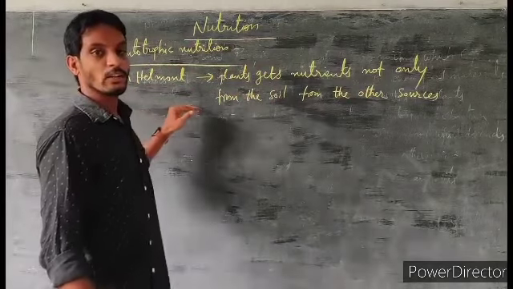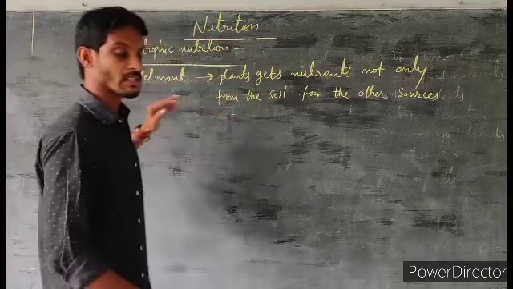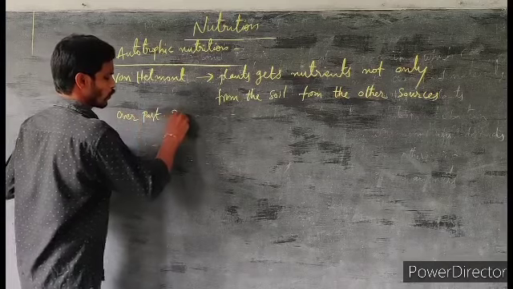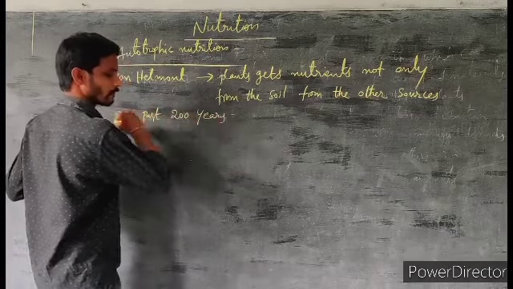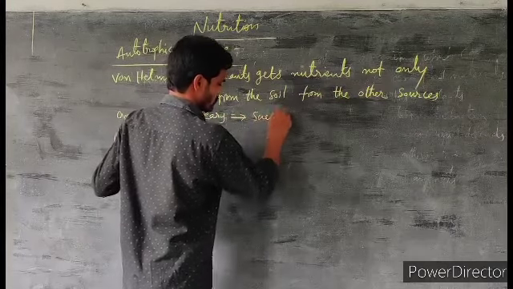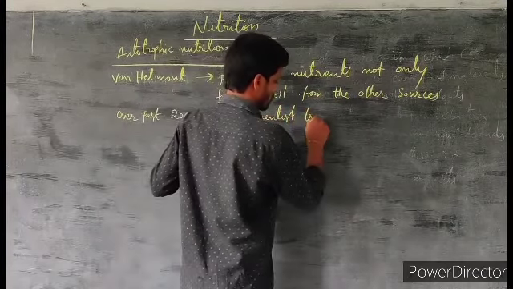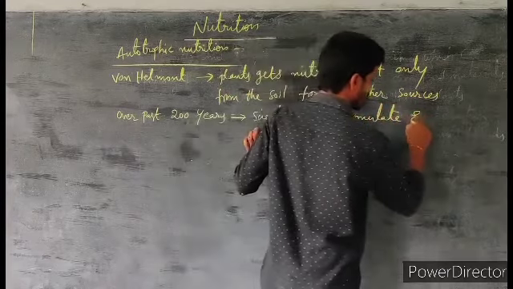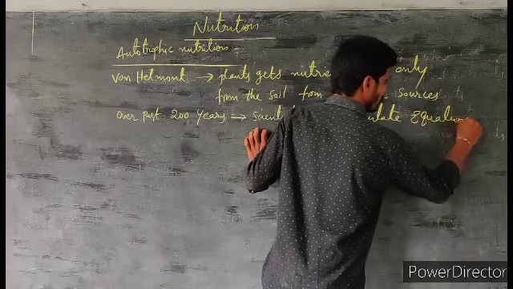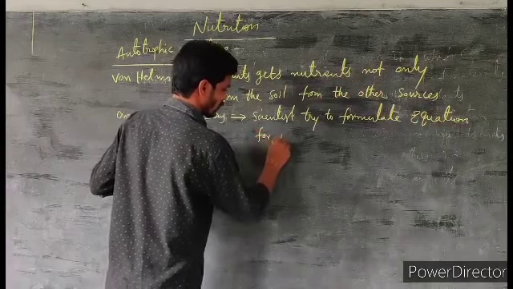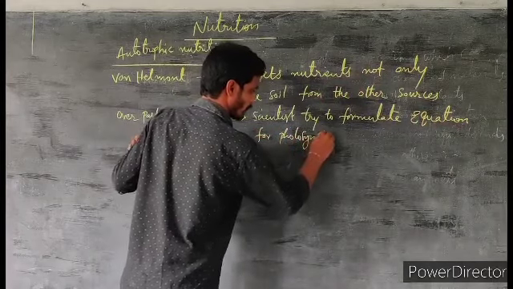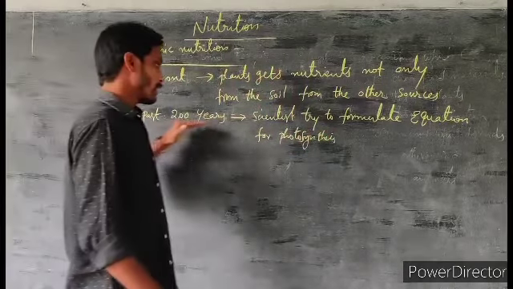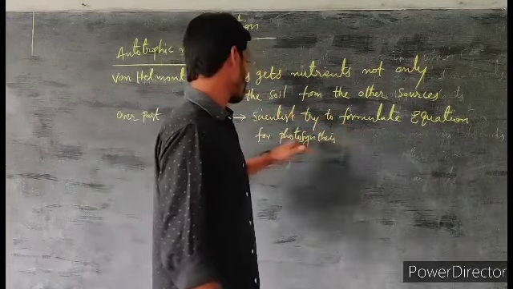Over the past 200 years, several scientists tried to formulate the equation for photosynthesis.